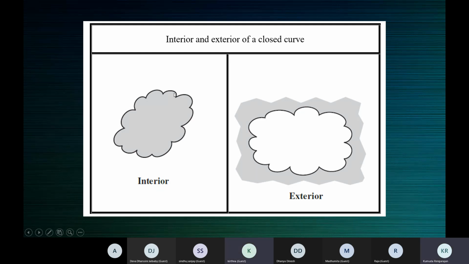Ma'am, your screen, ma'am, the slide is not visible. Children, what about the others? I've shared my screen. Is it visible or not? No, ma'am, the slide had hanged. Okay, let me just wait.